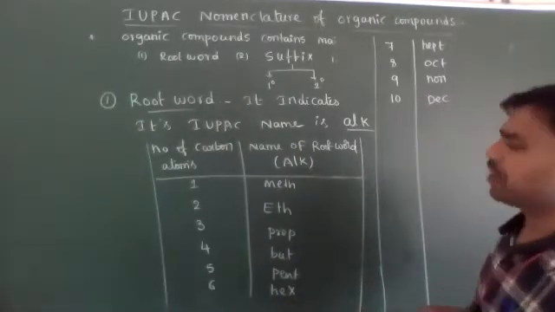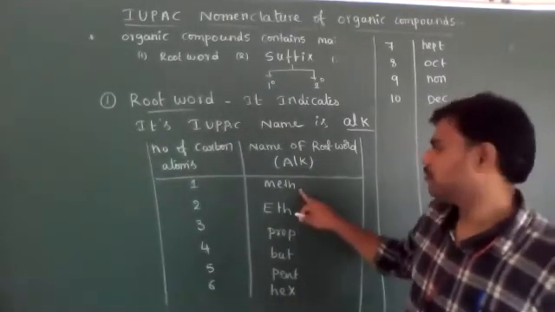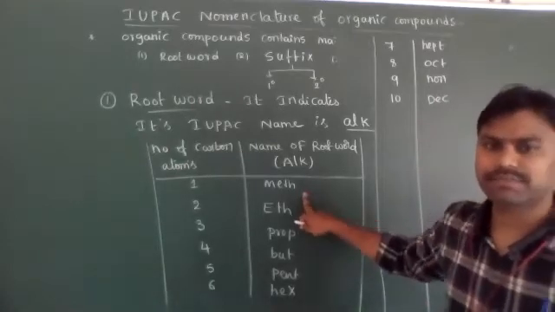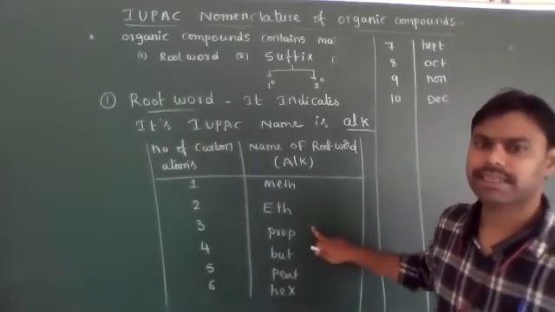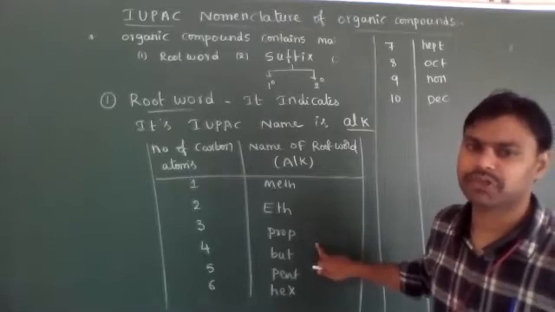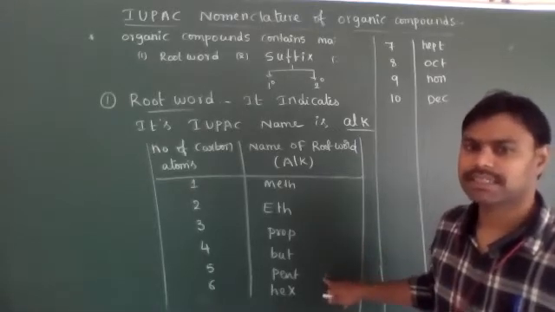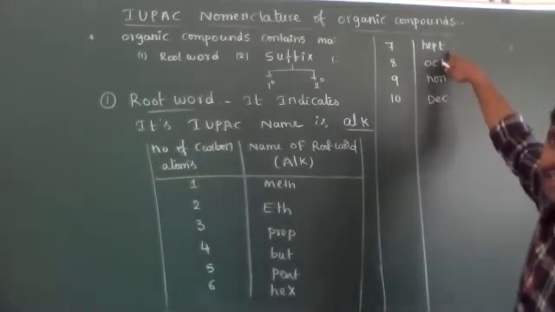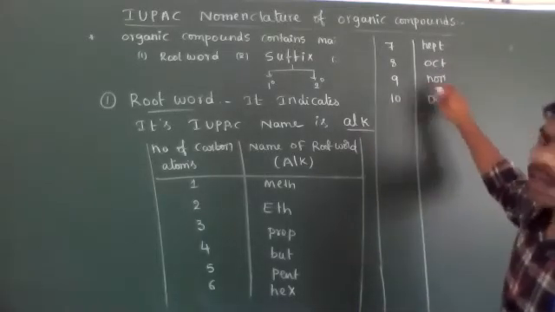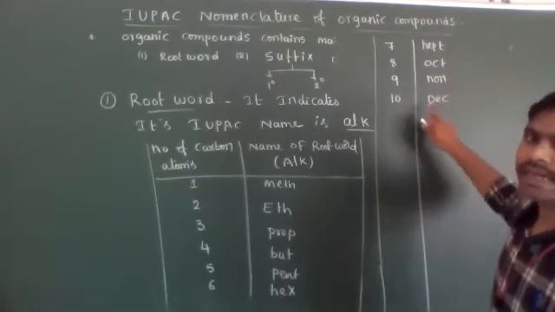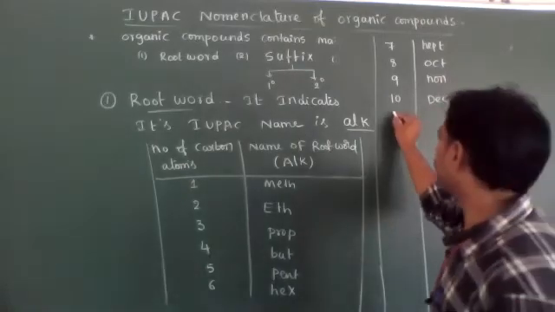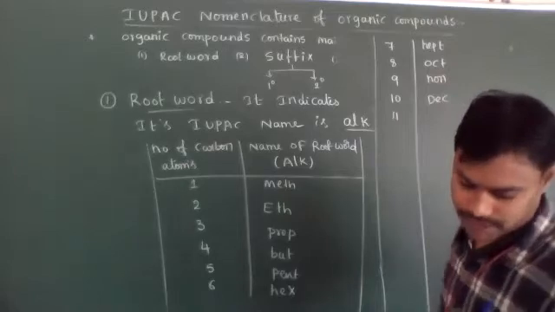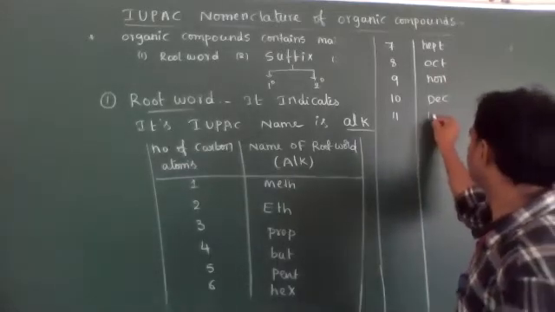Now let's listen once again. 1 to 10 carbons. One carbon, meth. Two carbons, eth. Three carbons, prop. Four carbons, but. Five carbons, pent. Six carbons, hex. Seven carbons, hept, H-E-P-T. Eight carbons, oct. Nine carbons, non. Ten carbons, dec. Eleven carbon atoms are present, it is called undec.